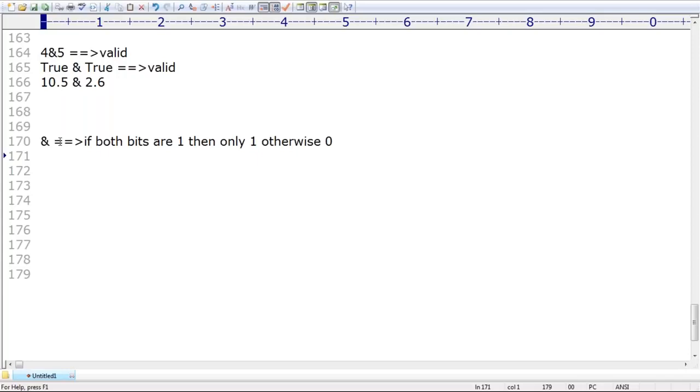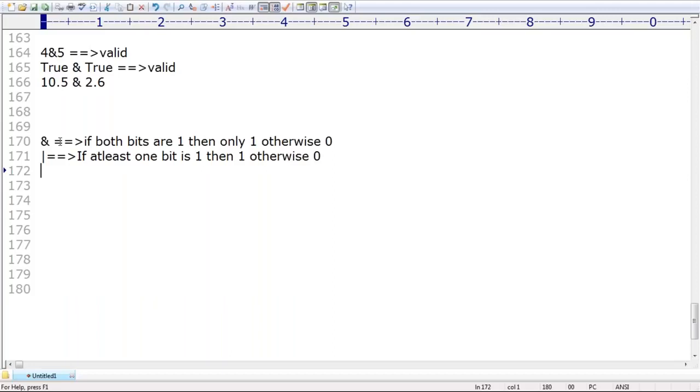Internally, binary values by default are going to be compared. Remember that the bitwise operation happens at the memory level. Next, the OR operator. If at least 1 bit is 1, then 1, otherwise 0. Remember that.